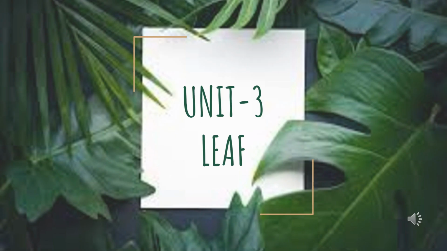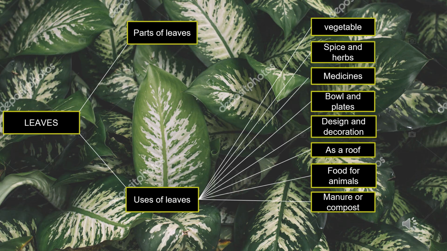Students, so far we have finished first 2 units from our book My Living World. Today we are going to start a new unit, that is unit 3, leaf. Having learned about different types of plants, let's now know more about a very important part of the plant, the leaf. In this chapter, we will learn about what is leaf, different parts of leaf, and various uses of leaves.